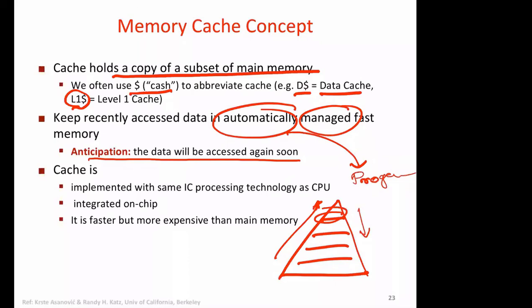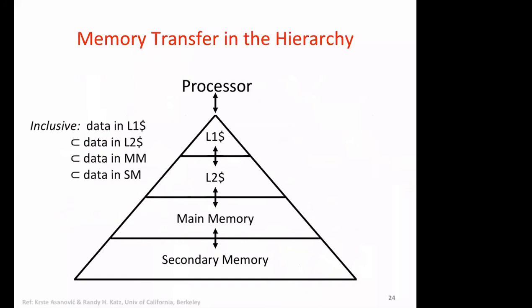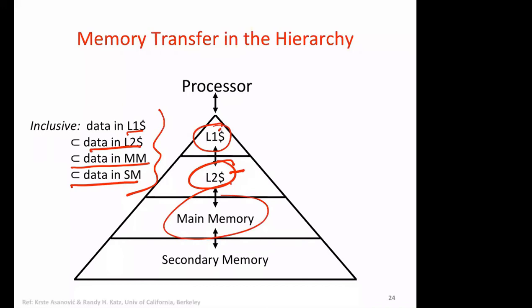Okay, so we have this concept, and we can see the data in L1 cache is a subset of data in L2 cache, which is a subset of data in main memory, which is a subset of data in secondary memory. Note this relationship has to be maintained. Whatever you are bringing here has to be here. Whatever you're bringing here has to be in memory. And whatever you're bringing in here has to be in secondary memory. Why is that?